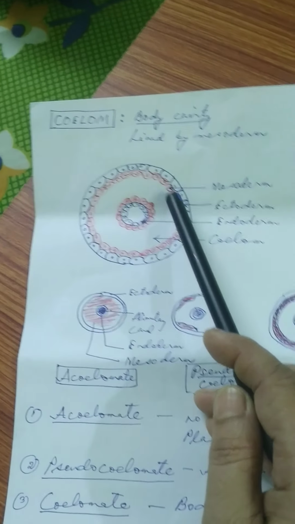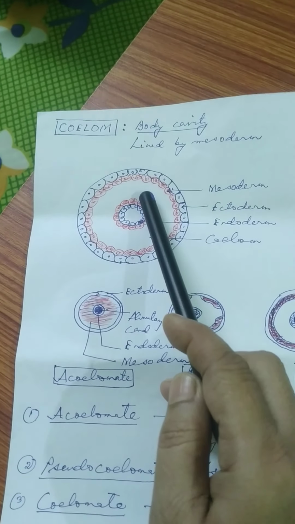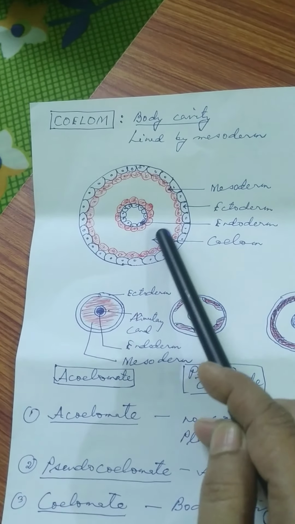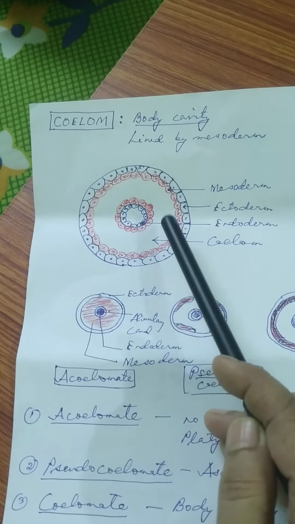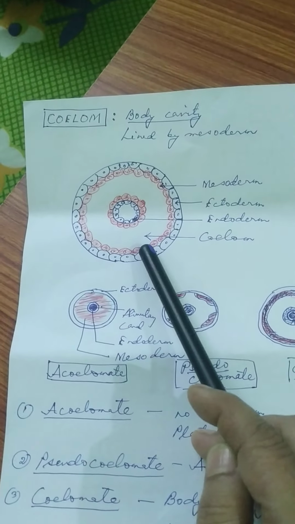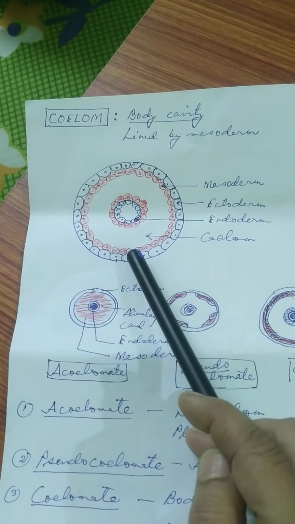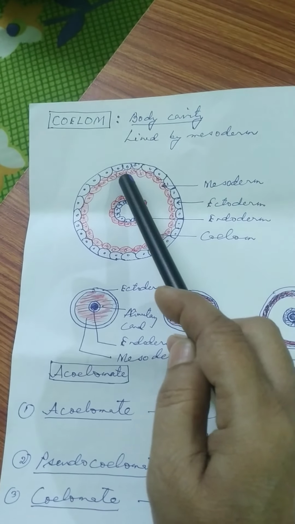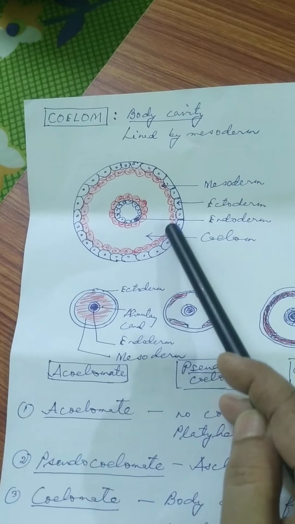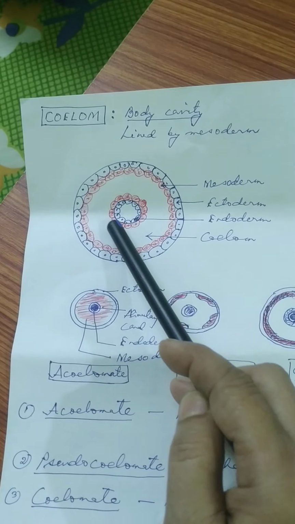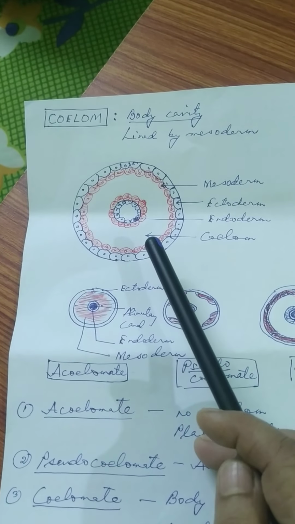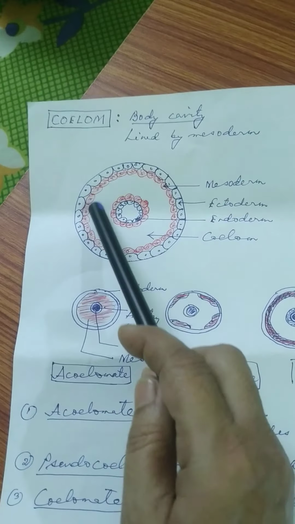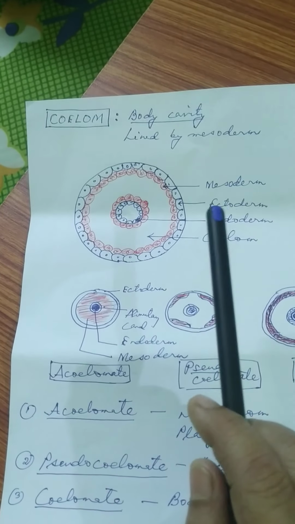Okay, now coelom is what? It is the body cavity. This cavity that is lined by the mesoderm, it is called coelom. So this cavity, it is lined by what? Mesoderm cells. Look at the red cells that I have drawn. These red cells constitute the mesoderm. So coelom is lined by what? It is lined by mesoderm.